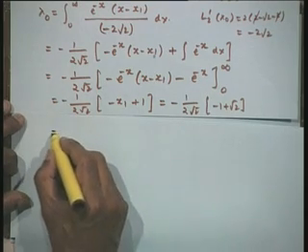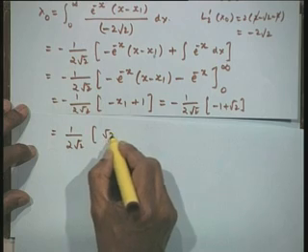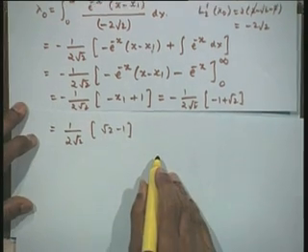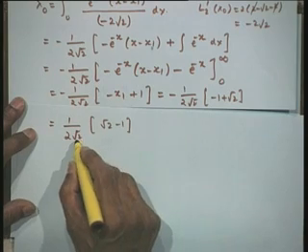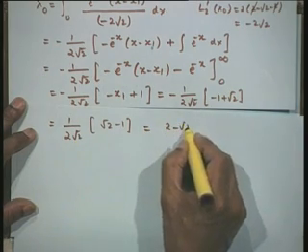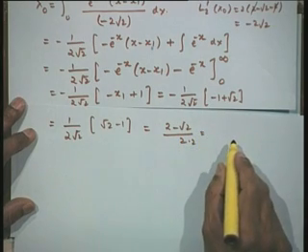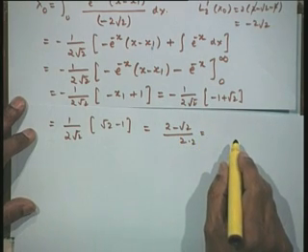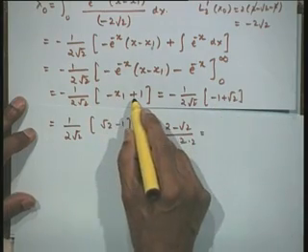I will write down one more step, 1 upon 2 root 2 into root 2 minus 1. I have taken the minus sign inside, and let us remove this root 2 from the denominator. So, I will multiply that, that is 2 minus root 2 by 2 into 2. Minus x1 plus 1.